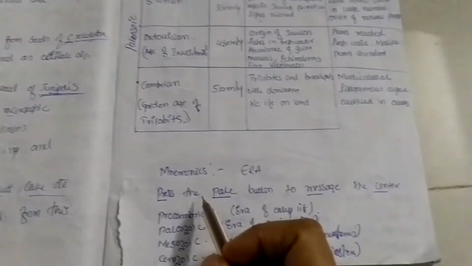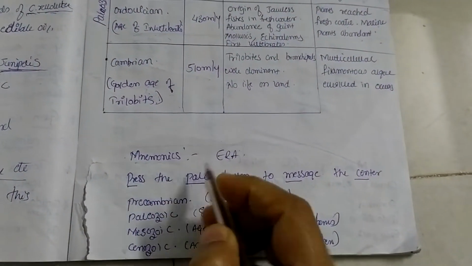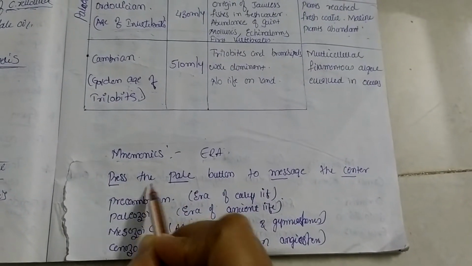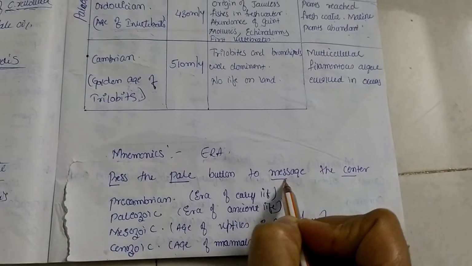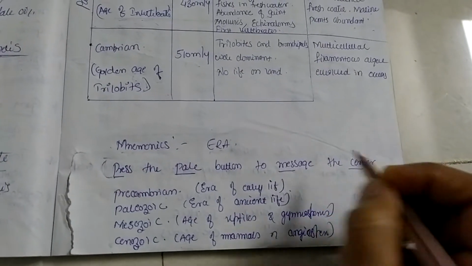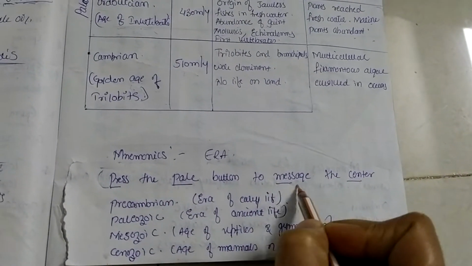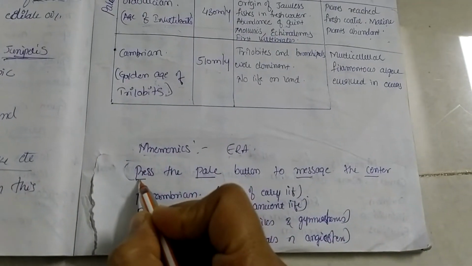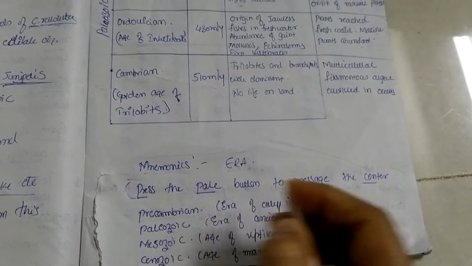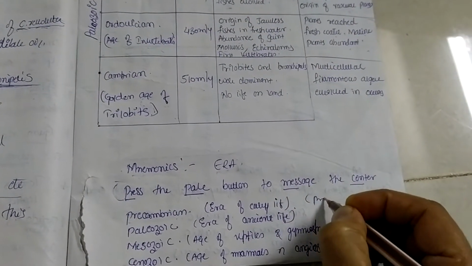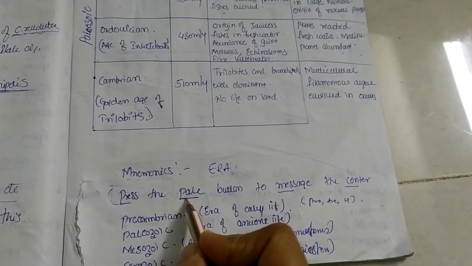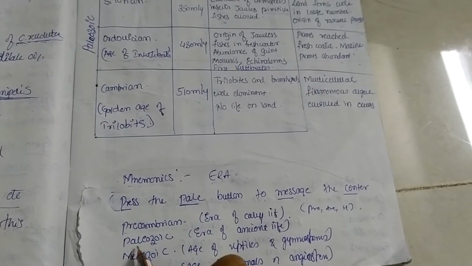There is a mnemonic for this one. These mnemonics are for the eras. You are supposed to remember this sentence. Press the pale button to message the center. Just remember this sentence. Press the pale button to message the center. So the first word, Press, PRE, forms the Precambrian, which is nothing but Proterozoic, Archaeozoic and Hadean. Next one, pale, PAL. Pale is nothing but Paleozoic.